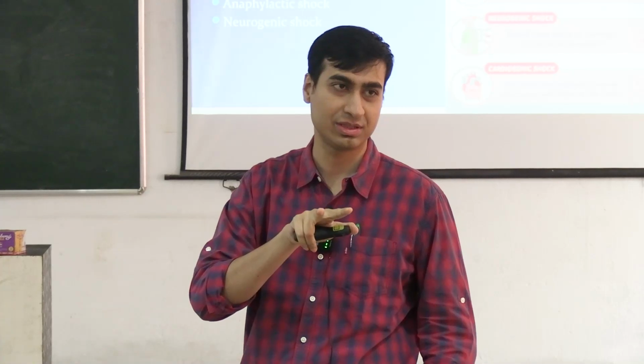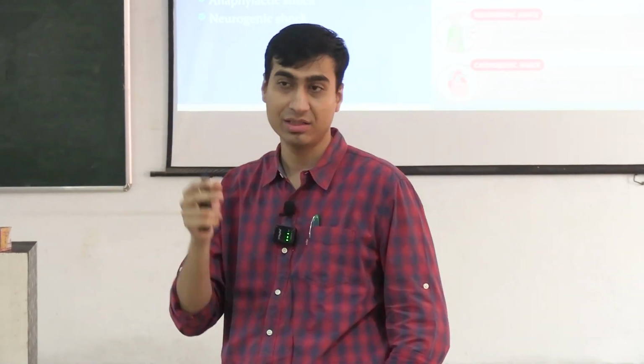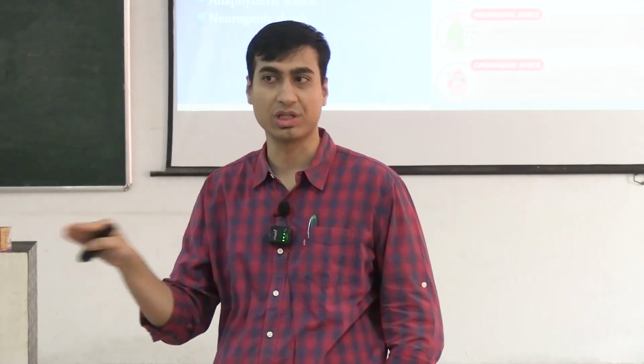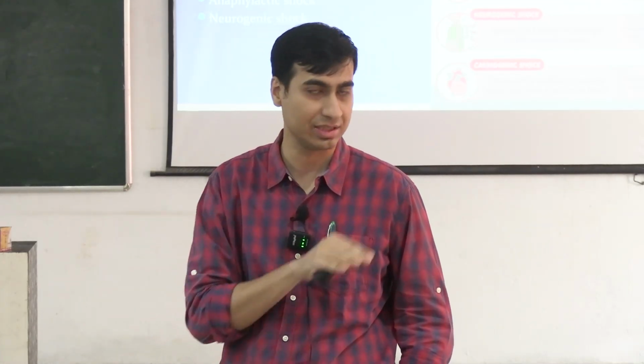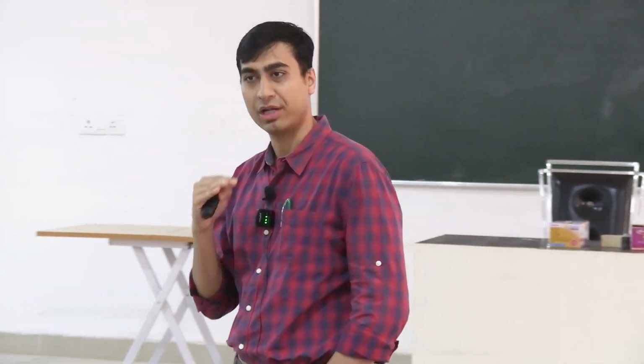Now there are two terms in orthopedics related to the spine. One is neurogenic shock, another is spinal shock. Spinal shock is totally different, so I won't be talking about that. But neurogenic shock I am talking about here because it has something to do with the physiological blood flow.